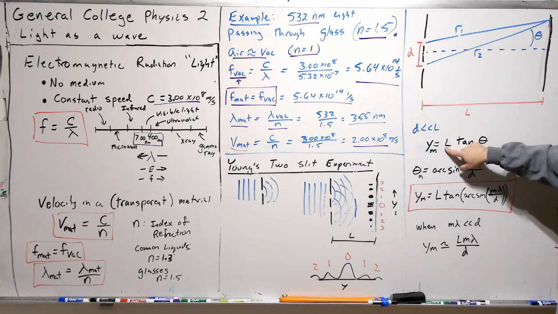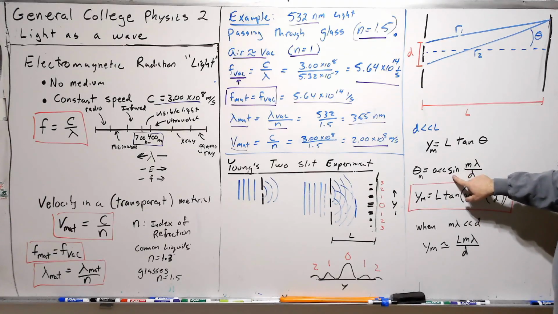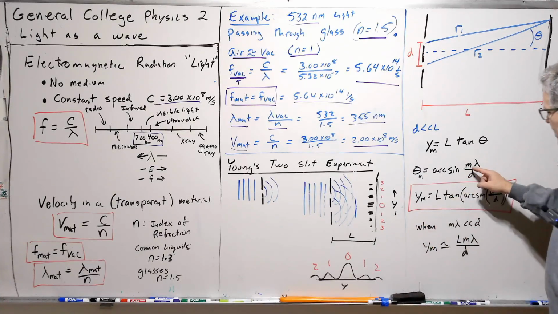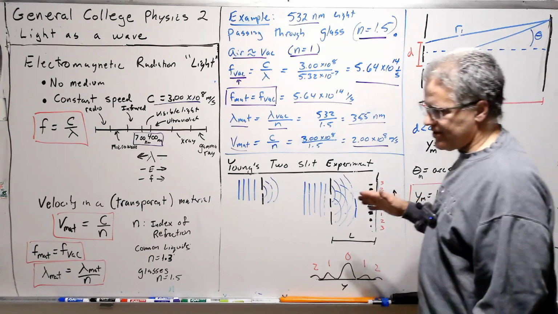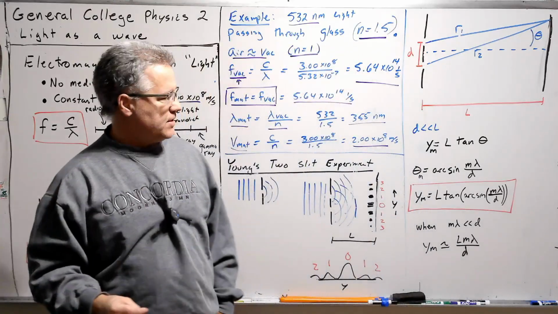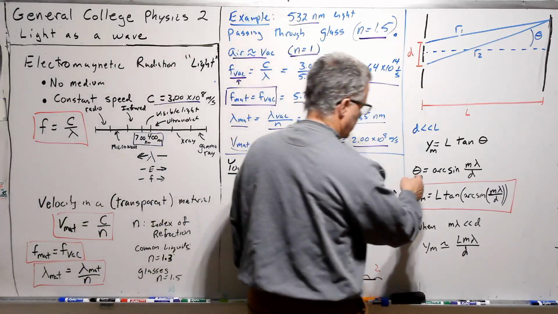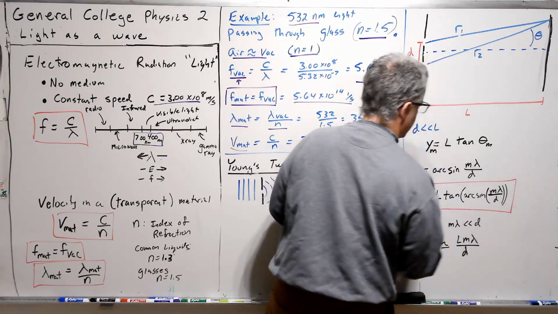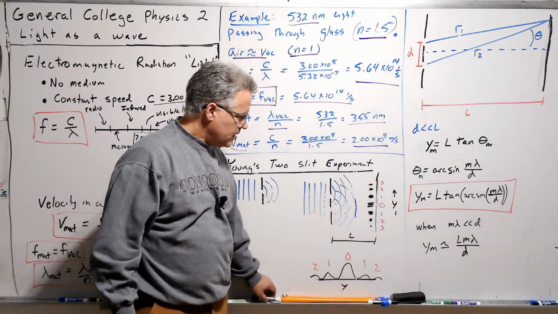So we'd expect this to depend on L. And then the tangent of this angle, well, what is this angle? This angle is going to be the arc sine of whatever m we're looking for, say m1, wavelength divided by d. I'm just telling you this. The book will go through this more carefully if you want to look at that. Now we can just plug this into here, and we have our formula that we're going to use.